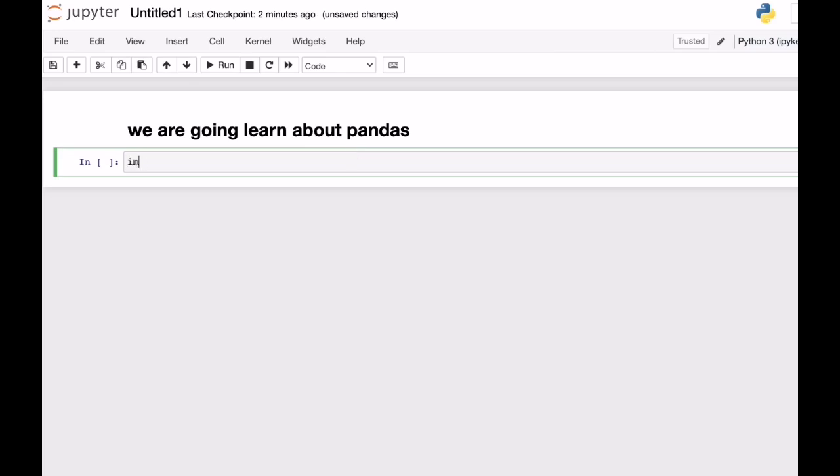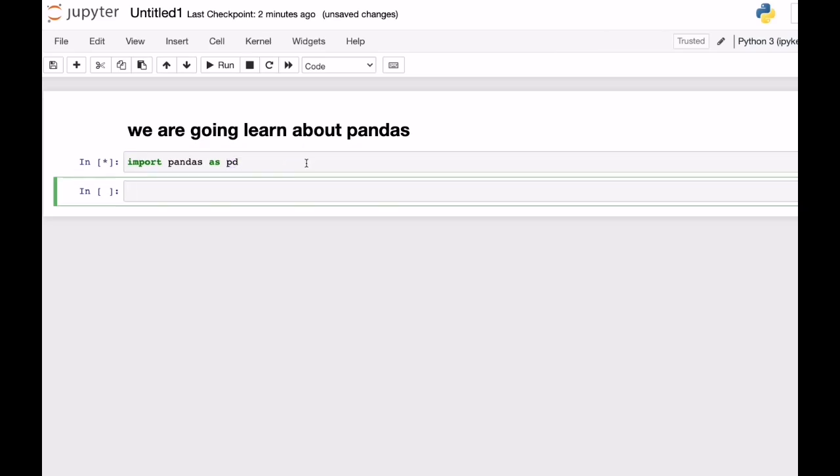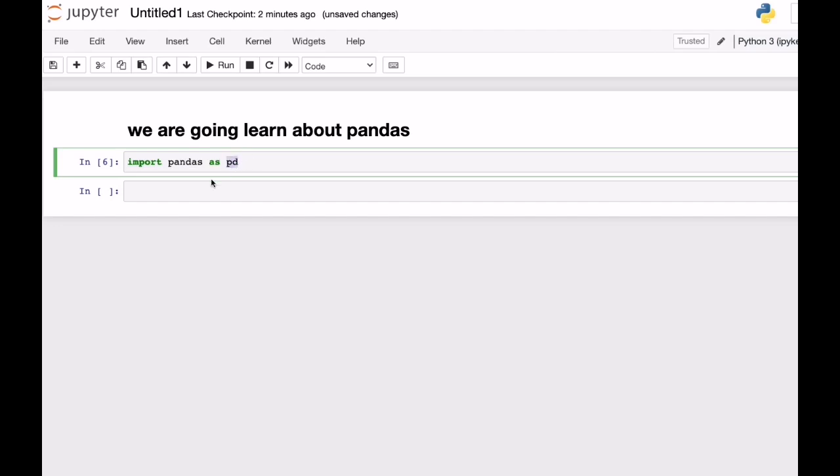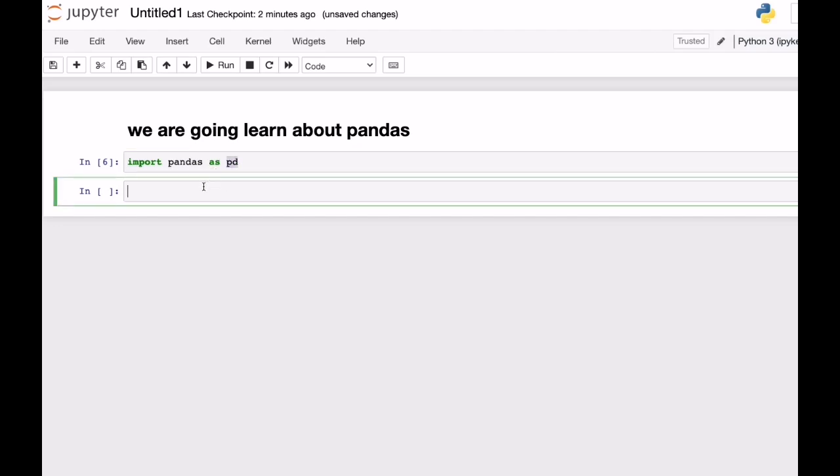So let's just call it: import pandas. I want to import pandas as pd. Hey pandas, I want to call you pd. Okay. I'll press shift enter. Nothing is going to happen because this is just an import. Now there are two things to learn here.